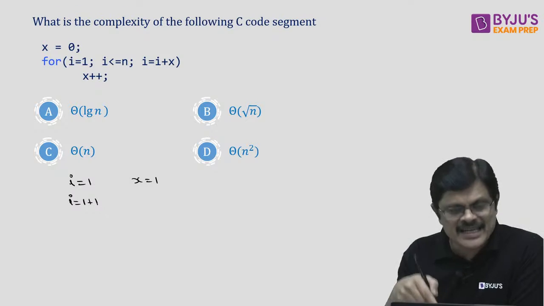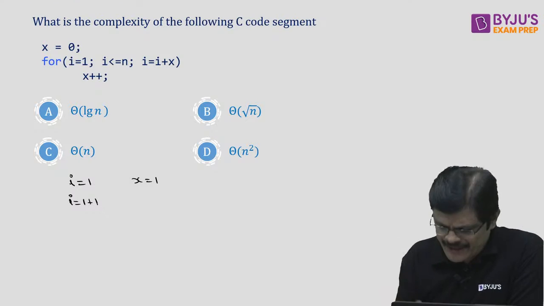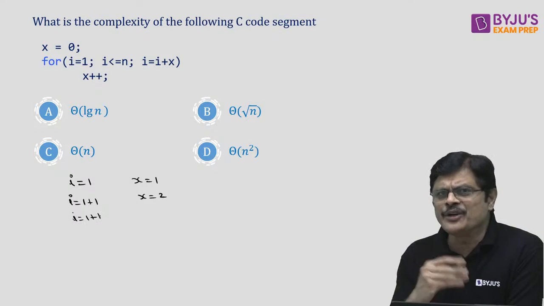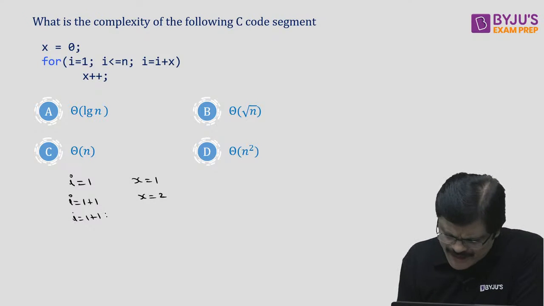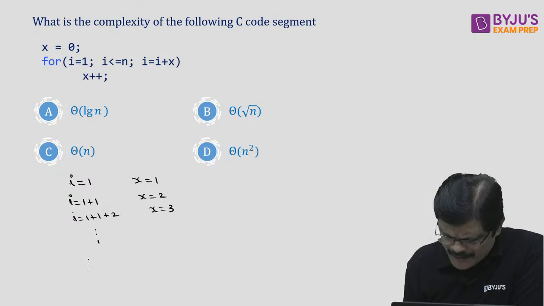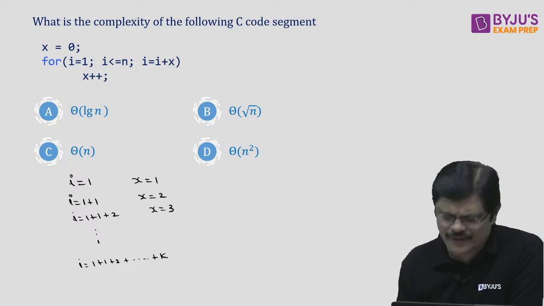As long as this is less than or equal to n, you enter. Now x value will be updated to 2. Next, what happens to i? Already i value is 1 plus 1. To that x value, that is 2, is added. Next time x value will be 3. So you continue like this till you get 1 plus 2 plus 3 plus and so on. Something like k you are going to get.